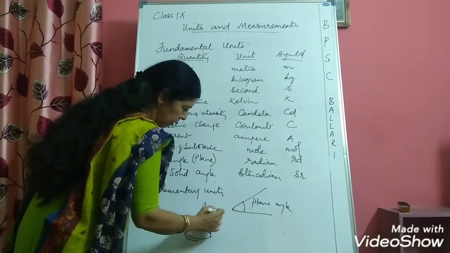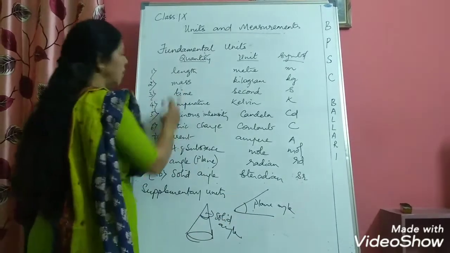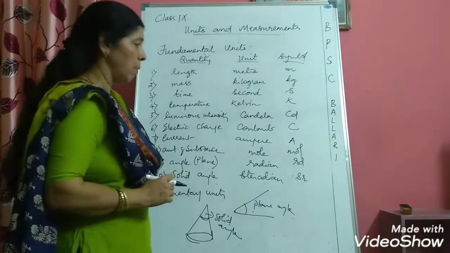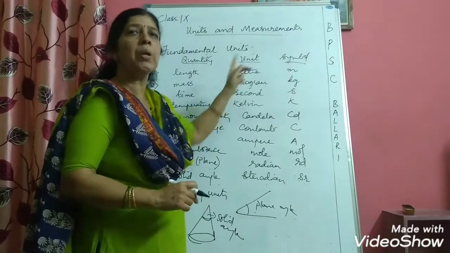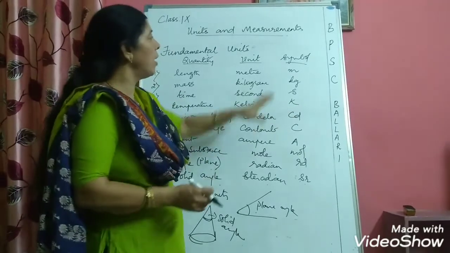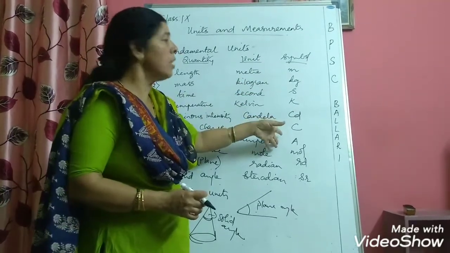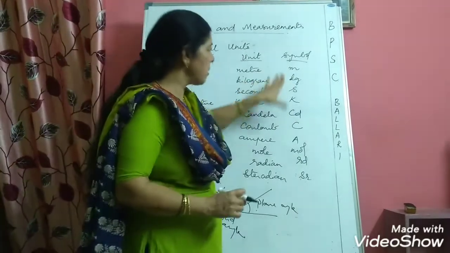This is solid angle. So these are the fundamental units you need to remember. And you should also remember that from fundamental units only you can derive the derived units. And whenever you are writing the symbols for any units, you must follow some guidelines.